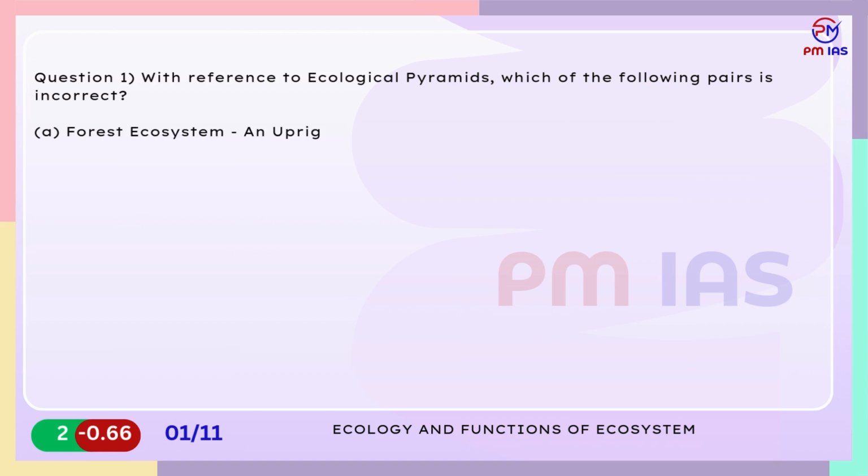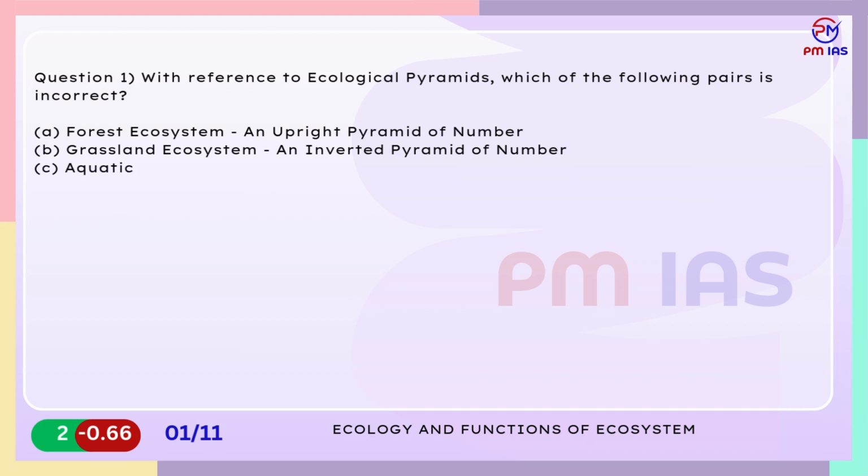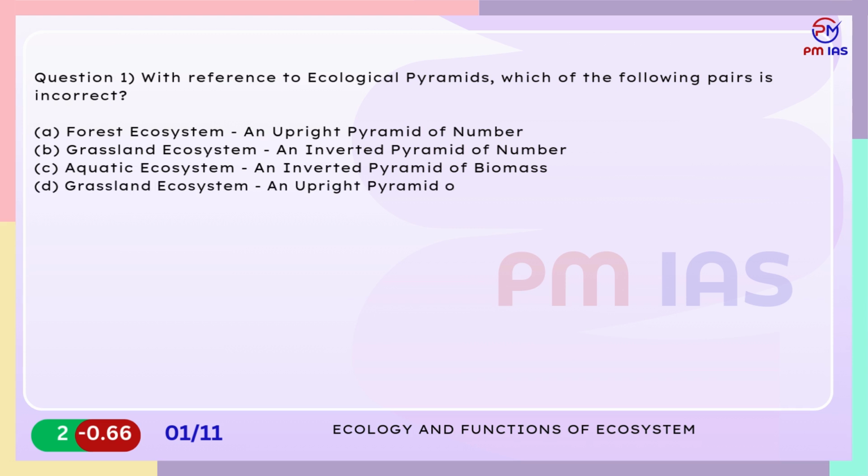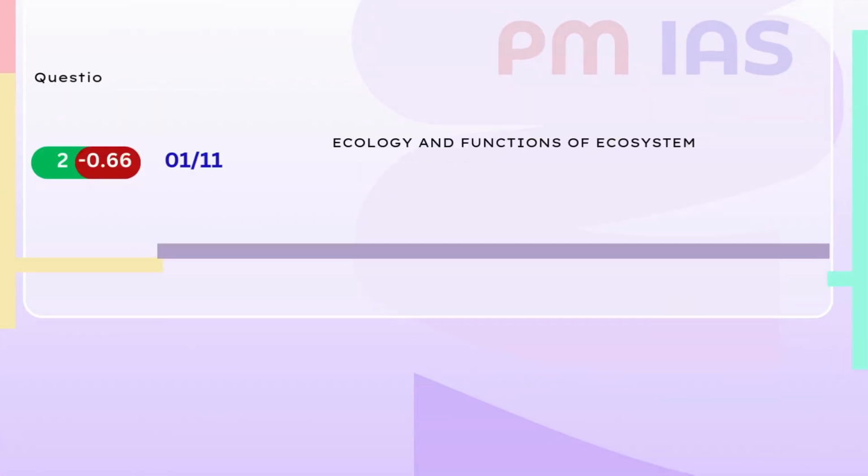A. Forest ecosystem, an upright pyramid of number. B. Grassland ecosystem, an inverted pyramid of number. C. Aquatic ecosystem, an inverted pyramid of biomass. D. Grassland ecosystem, an upright pyramid of biomass.